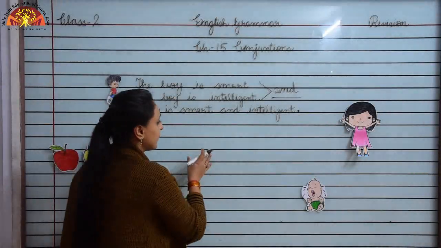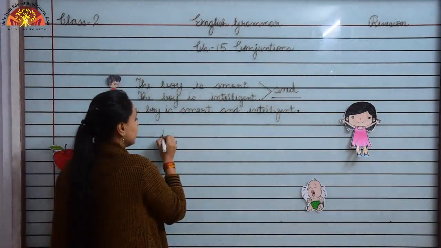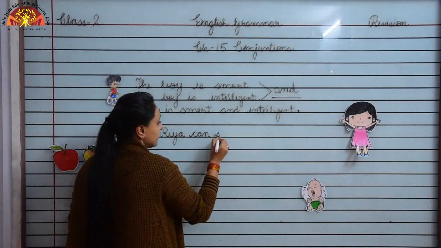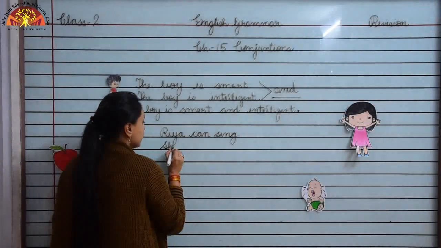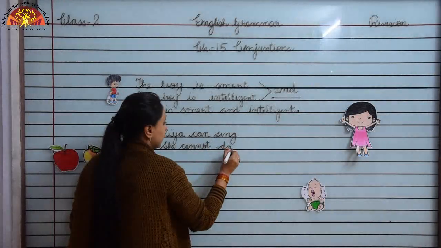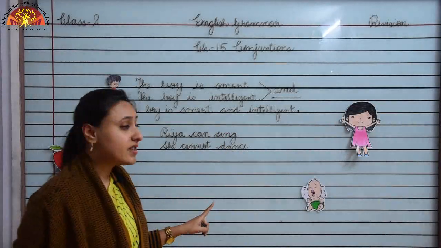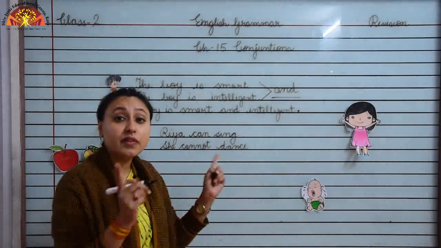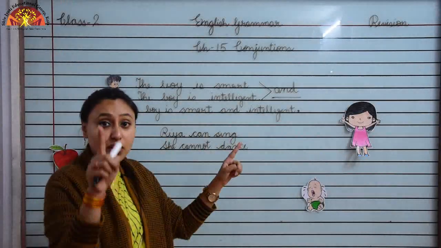Now look at the example. Here you can see one girl, she is Ria. Ria can sing, she cannot dance. So children, here are two sentences for Ria. Ria can sing, Ria cannot dance. Both the sentences about Ria are of opposite ideas.